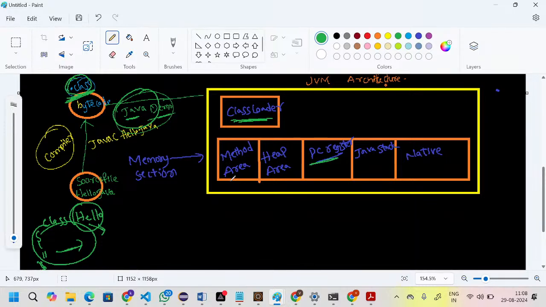Next thing is the PC register. The JVM is responsible for the program execution, right?